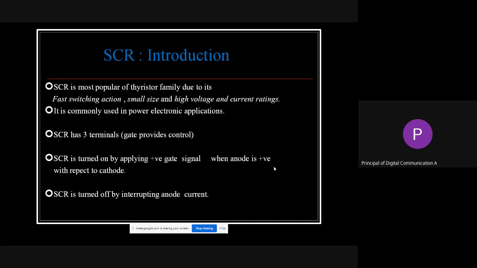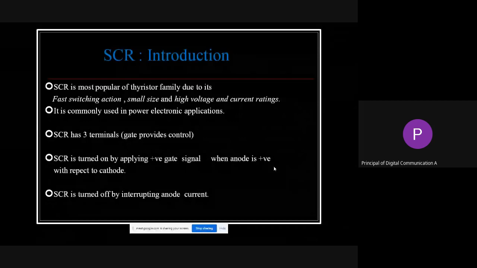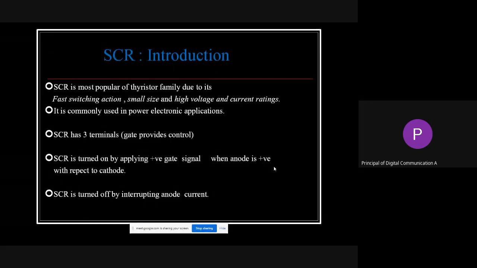That is, whatever supply is there, if it is cut off, or rather if the voltage or current we have supplied comes below the threshold value, the SCR will definitely turn off. There are various methods of switching it off, which we also have to study in this unit.